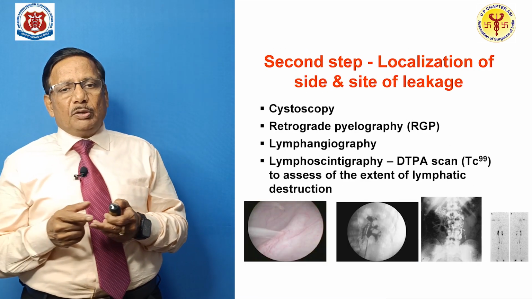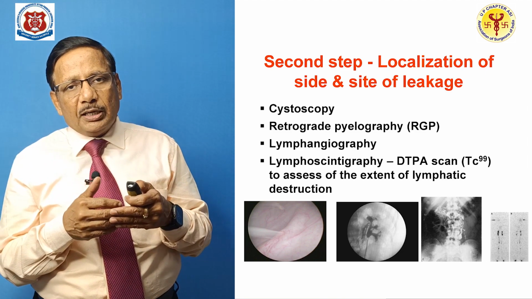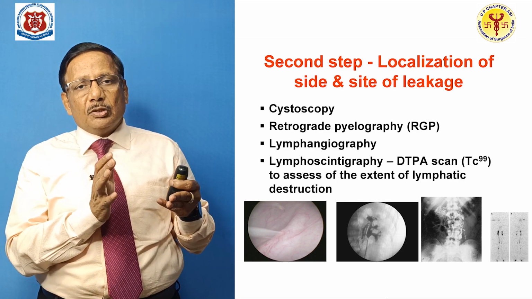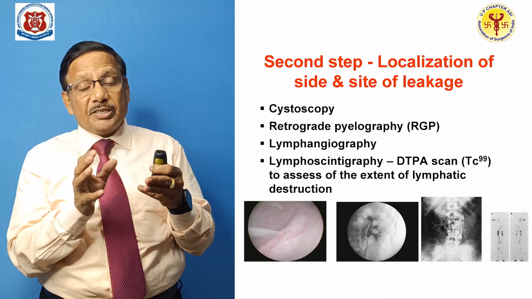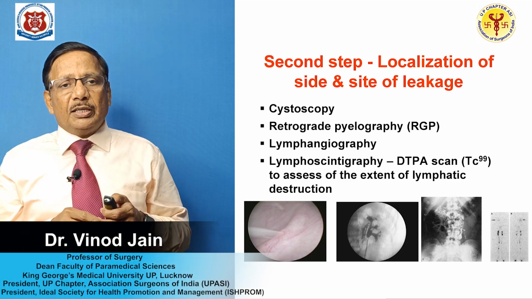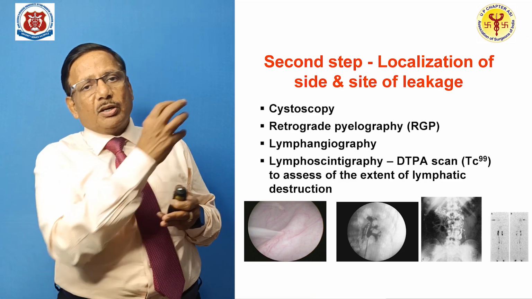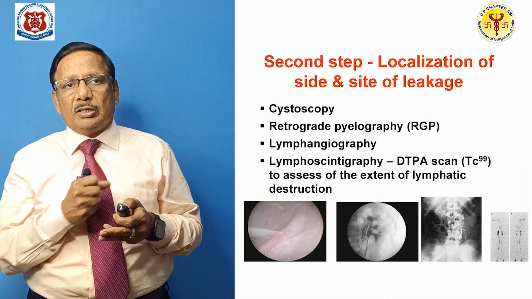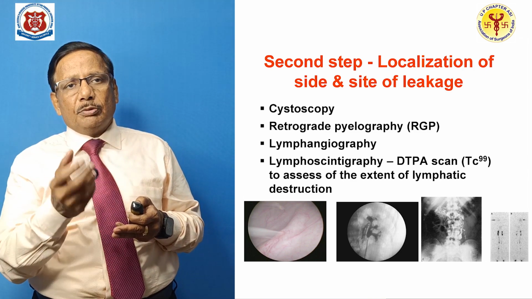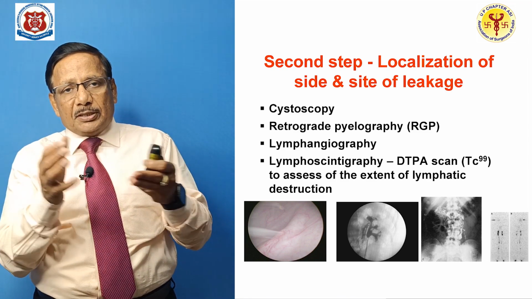Now the second step will be localization. Once you are confirmed that now I am dealing with a patient of chyluria, as I told you, it is more common on the left side. So you have to localize what is the site and what is the side, and for that you need to do cystoscopy. As you can see in the diagram on the left side, while doing cystoscopy, the jet of white urine is being passed from the left side. As in this patient, as you can see, the patient is passing urine from both the ureteric orifices. So sometimes it is bilateral also.